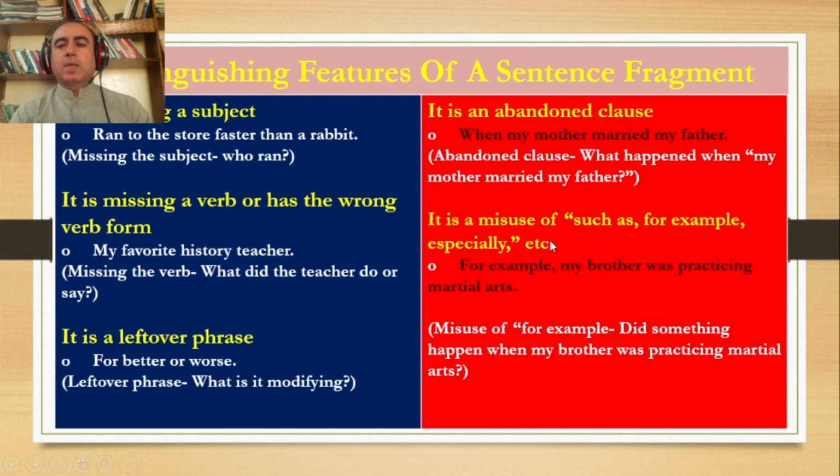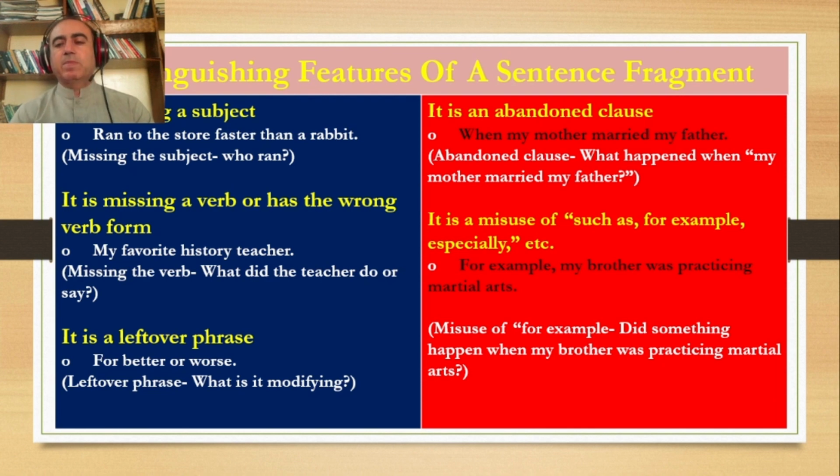Or sometimes we use such as, for example, especially, but that is a misuse. Like we begin a sentence: for example, my brother was practicing martial arts. How do we say it? So this is misuse of for example. Did something else happen at that time when he was practicing, or what was the case? We don't know.